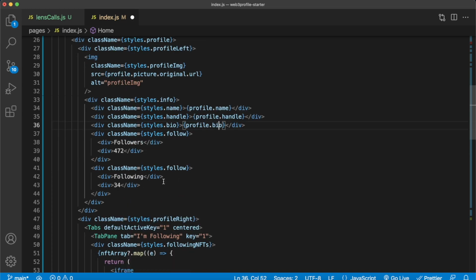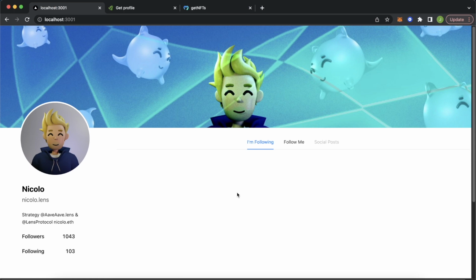And then the final thing will be the followers, which is stored in the stats object. So let's import the total followers here and the total following here. Boom, that's it. Now go check out your development server and look at this. Now we have nicolo.lens. This is Nicolo's profile. We get their cover image, we get their bio, their handle, the amount of followers they have, and the amount of people they are following.